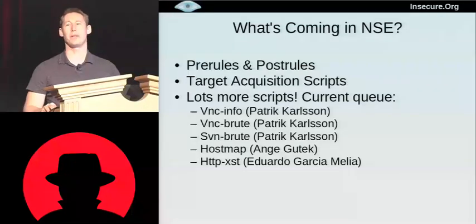Pre-rule might be useful for scripts like, say you want to do a DHCP server broadcast request to try and figure out what network you're on, what the net mask is, what sort of IP addresses it's assigning. That's not something you want to run against every target host. That's something you want to do once at the beginning and print the results. Similarly, you might do a broadcast ping and print out all of the machines that respond to this sort of ping. The post rules you might use for reporting.